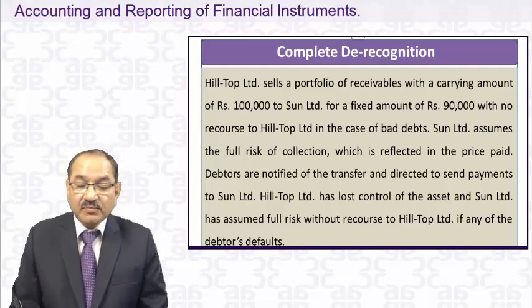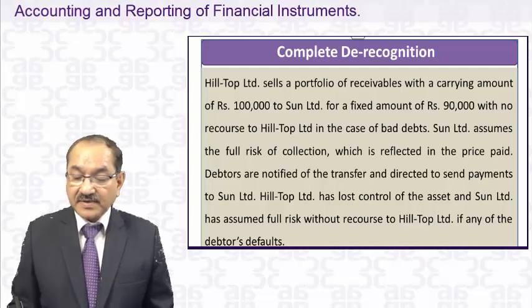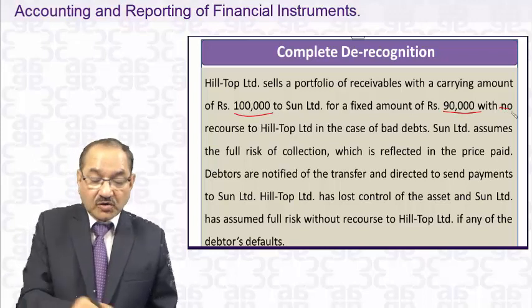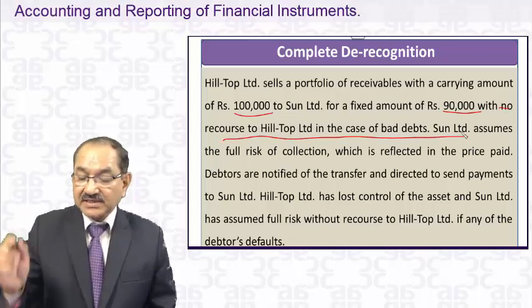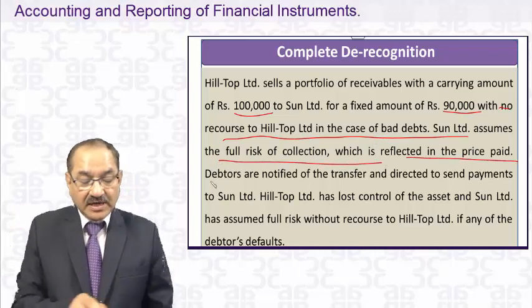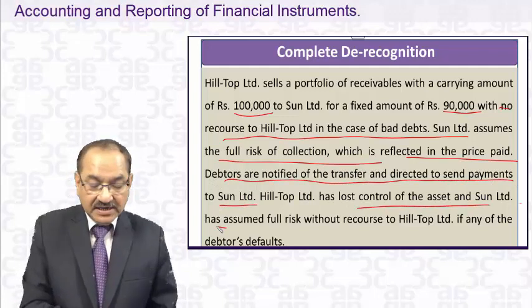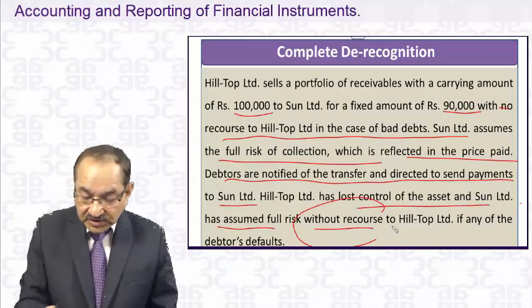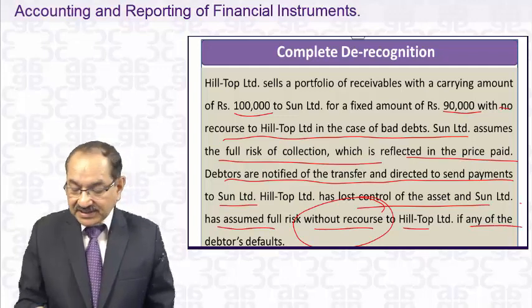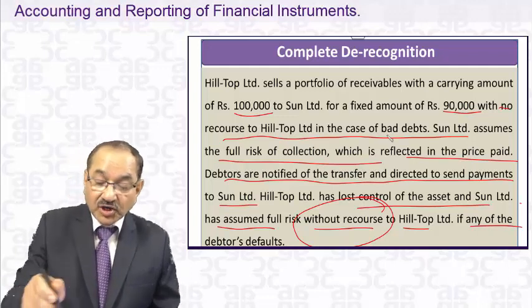Hilltop Limited sells a portfolio of receivables with a carrying amount of 1 lakh to Sun Limited for a fixed amount of 90,000, with no recourse to Hilltop Limited in case of bad debts. Sun Limited assumes the full risk of collection, the debtors are notified, and control of the assets is transferred. It assumes the full risk without recourse. This is most important: the transaction is treated as an outright sale and the asset will be derecognized in full because there is no recourse.